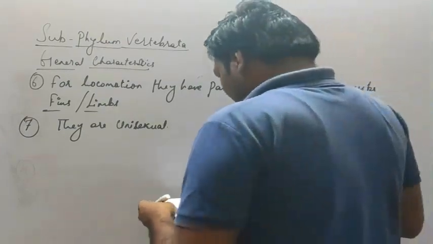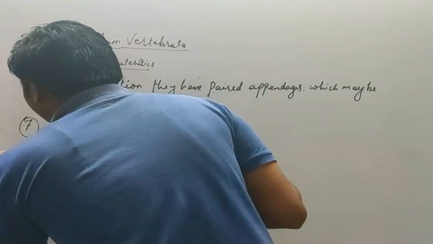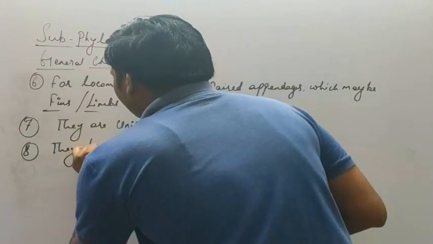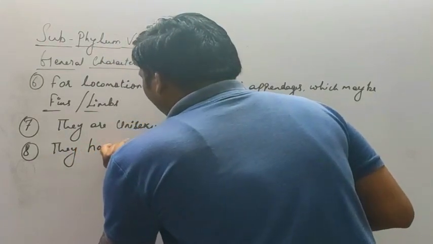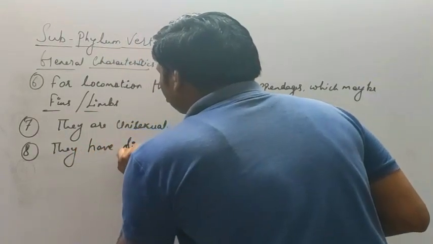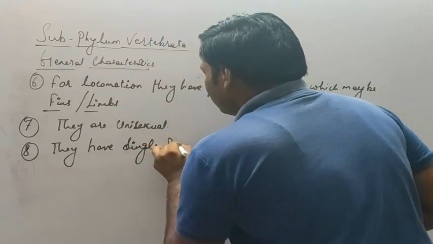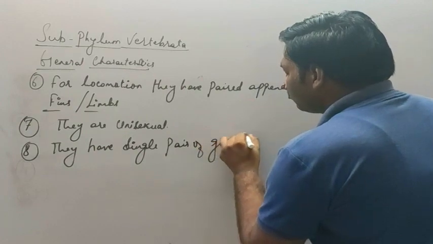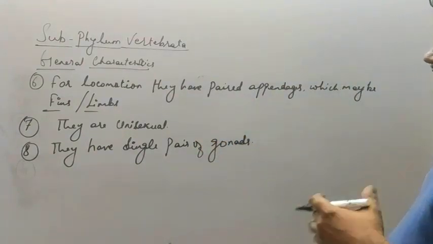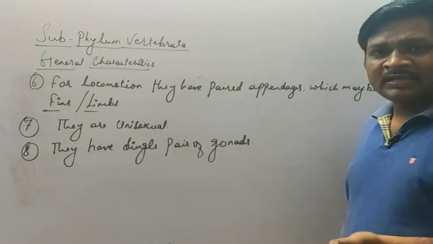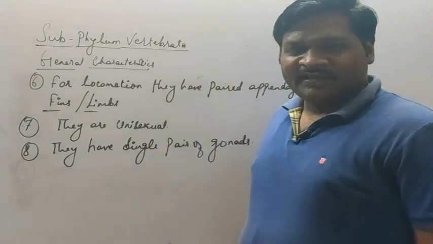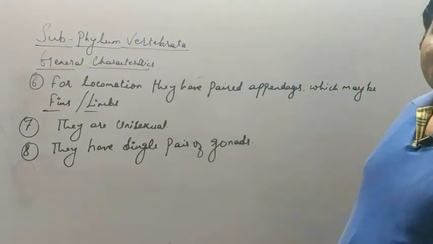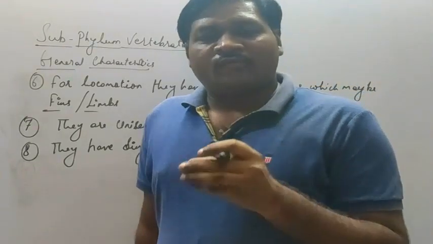The next, they have a single pair of gonads. So they may have a single pair of gonads, like a pair of testes or a pair of ovaries in case of higher animals. So these are a few general characteristics of the subphylum Vertebrata.